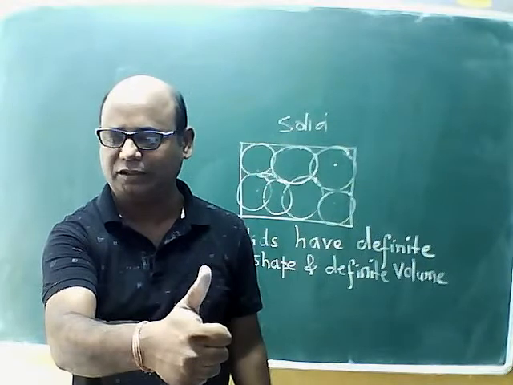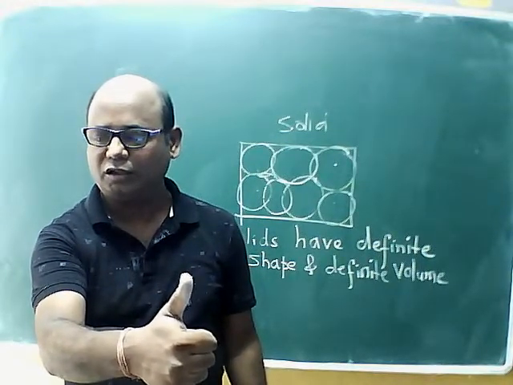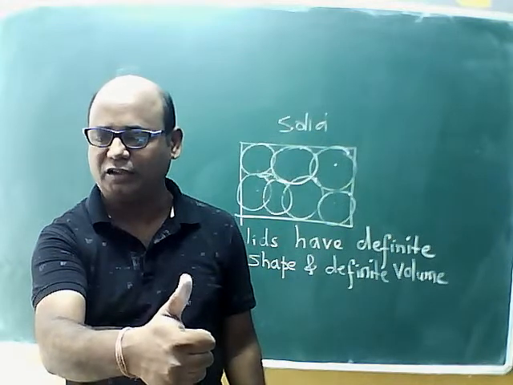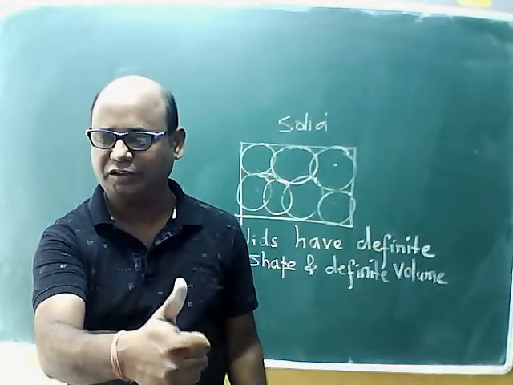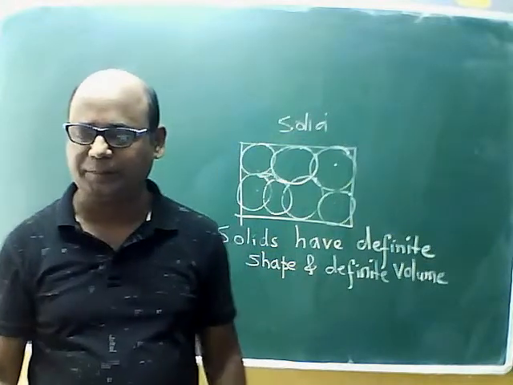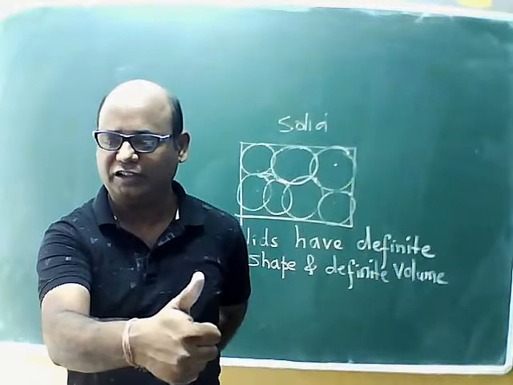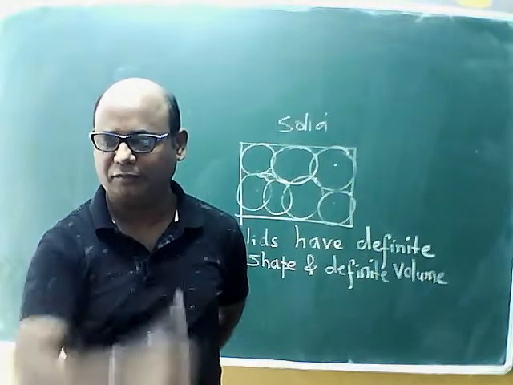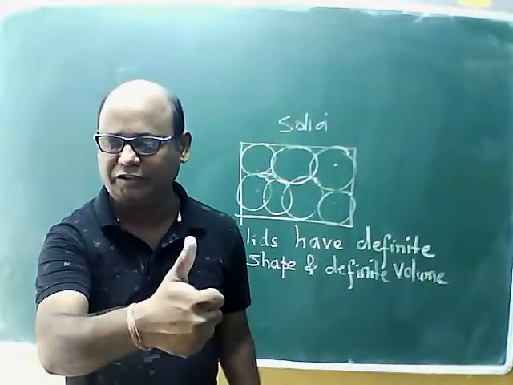Some other example. What Chepuri told, in solid the particles, atoms or molecules are very tightly arranged. Very good Chepuri. That is why solid is having definite shape and definite volume. Other example given by Mulchandani, that is oil. Very good beta. Oil, water.